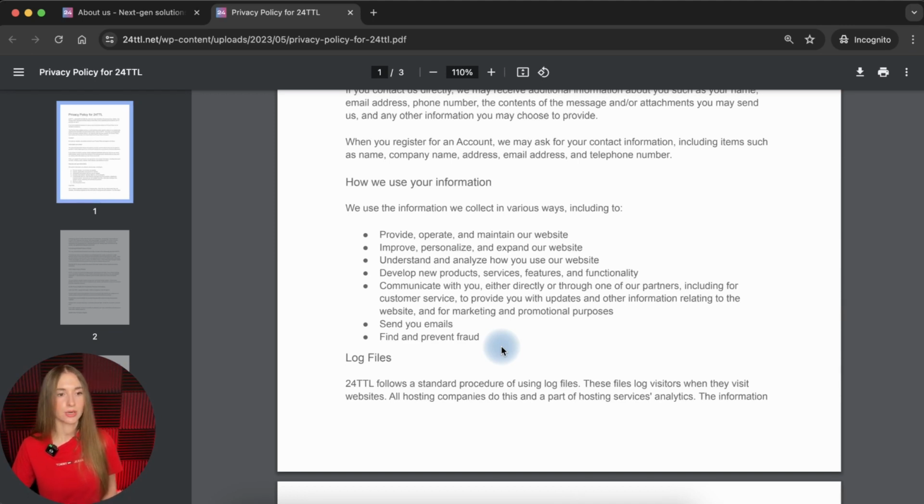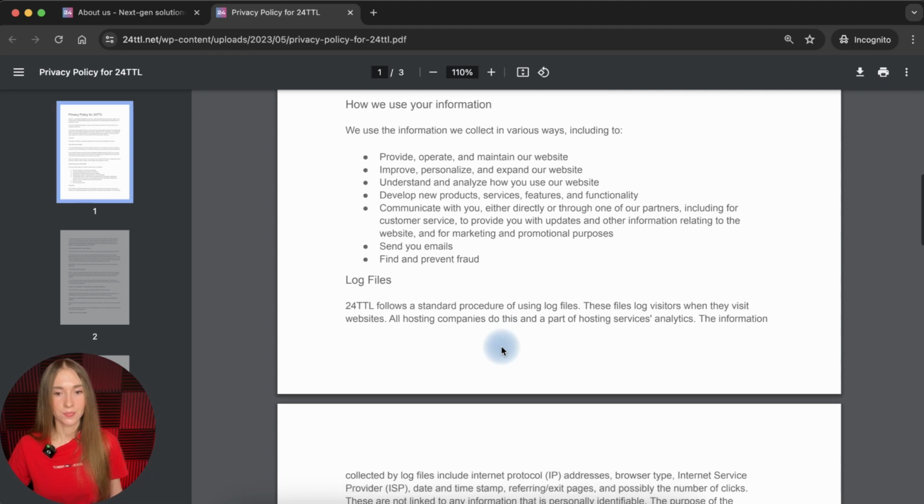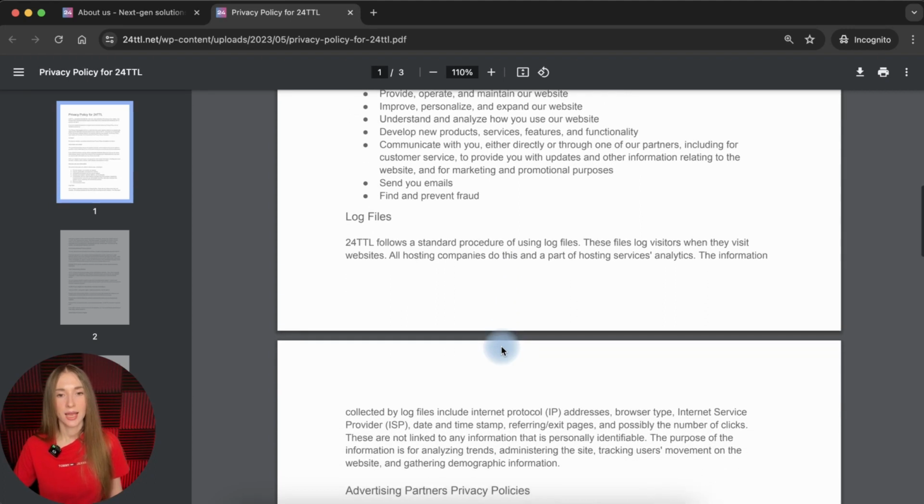Only one major issue that I would add here, to make it a bit more clear and specific, is to add the reason of processing data for providing access to a demo version of the platform or the product, because we saw different types of buttons with the proposition to request a demo. It means that one of the reasons why your website visitors might contact you and share their data is that they want, for example, to try your services. Next section, log files.